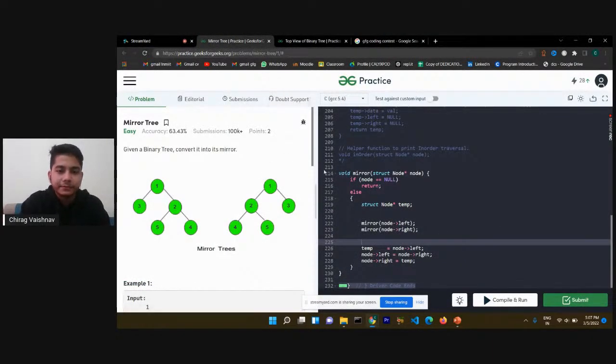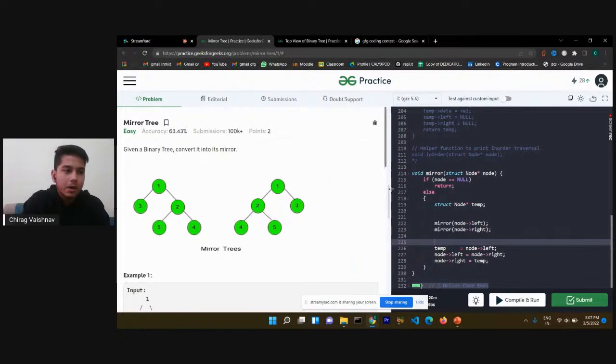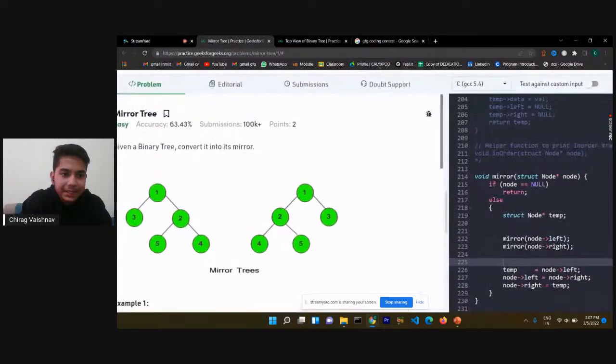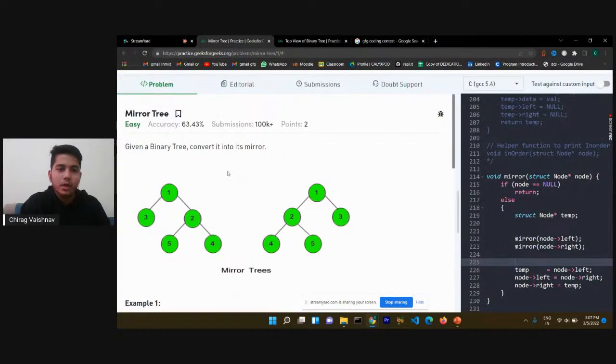So, mirror tree. First, let me explain what the mirror tree question states. Given a binary tree, you have to convert it into the mirror of it. What is a mirror? Whenever you stand in front of a mirror, your left hand appears at the right and your right hand appears at the left. This is the basic thing that we will be going into while discussing this question.